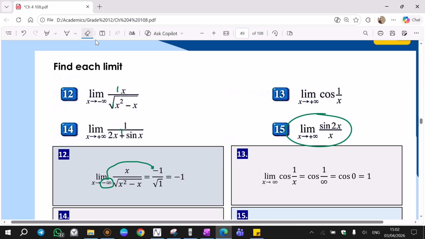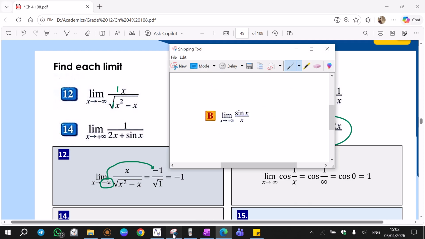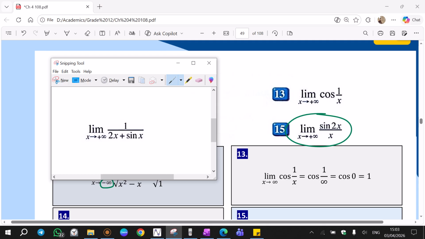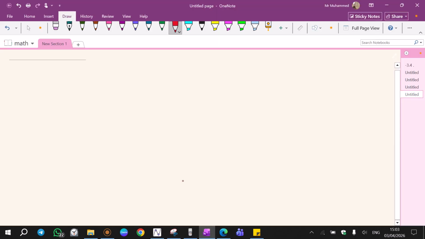And this one, in the Wizari exam, this type is very, very common, including last year, 2025. In the first and the second attempts, there have been questions like x tends to infinity for some sort of fraction containing trigonometry. Now I want to show you two ways to solve this question. One of them is the sandwich theorem or squeeze theorem. The other one is divide everything by x.